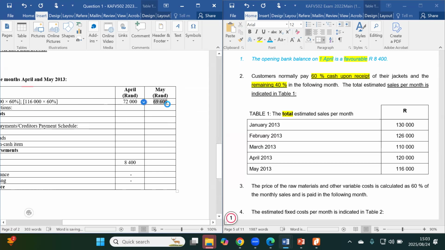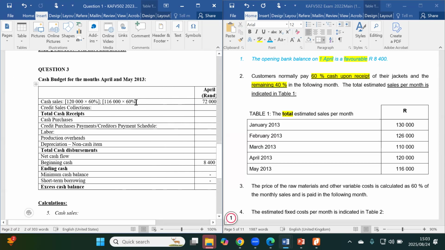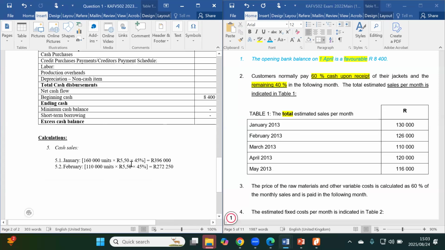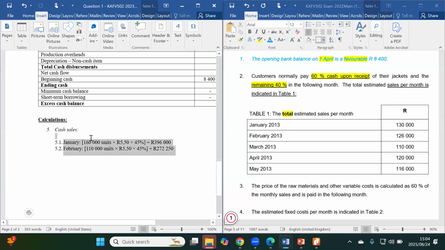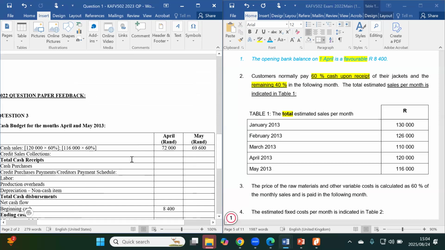So that's the cash sales. And remember, we have also shown the calculations over here. So it's very important that either you do it there or you can show it separately over here. With the previous question that we did, there were units and we had to calculate the total sales and then allocate the appropriate percentage to cash sales. That's why you notice I had to do it separately like this. But anyway, that sums up our cash sales.